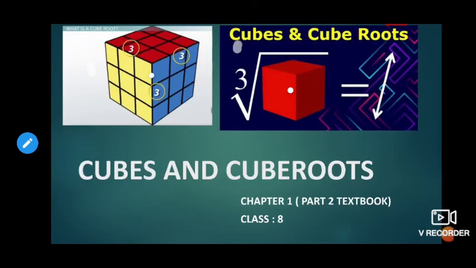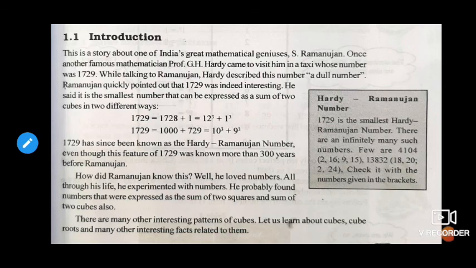Today we are going to see chapter number 1 from your part 2 textbook, children, not from part 1. Part 2 textbook, chapter number 1: Cubes and Cube Roots. We already saw in the last video what squares and square roots are. It's similar to that only, children.